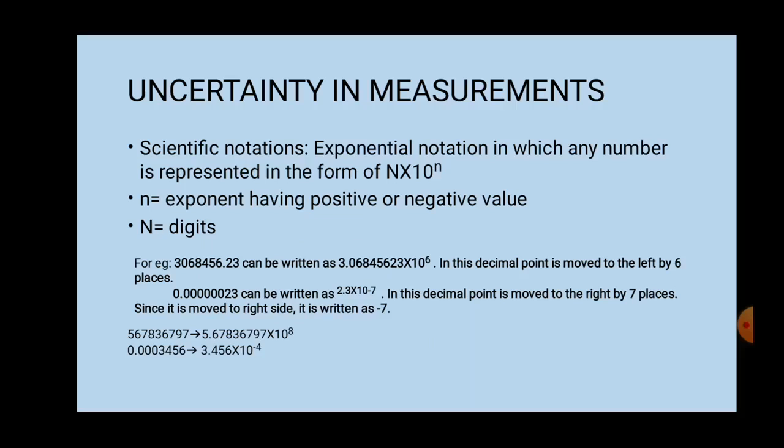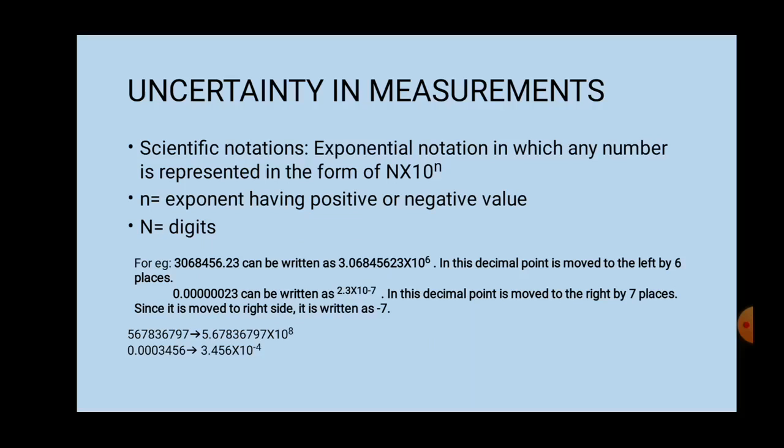Okay, in the second example, see here, 0.000023. It is very difficult to say the number. Even it is very difficult to put in a calculator also. It is very difficult to calculate. So what we can do, this number we can simplify with the help of scientific notation. That is, see the decimal point. That decimal point is shifted to the right side.